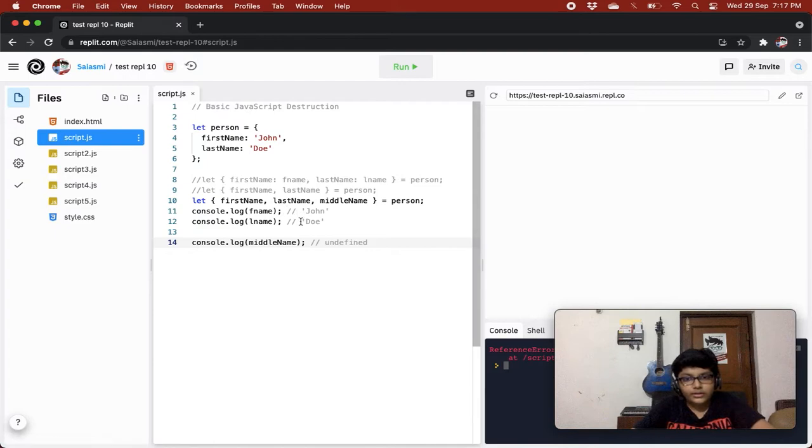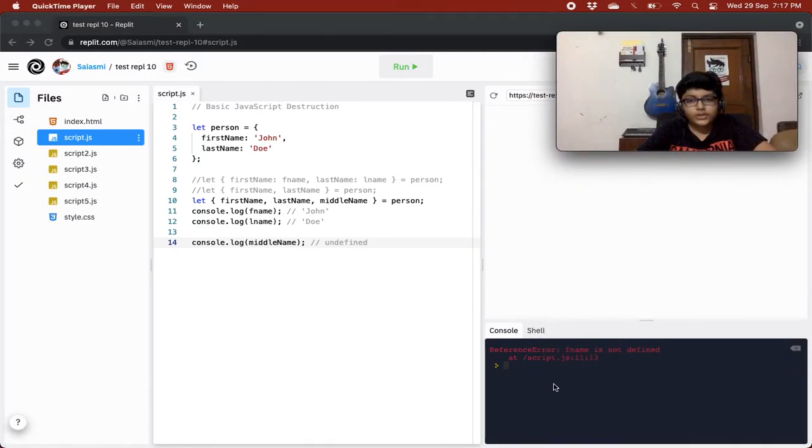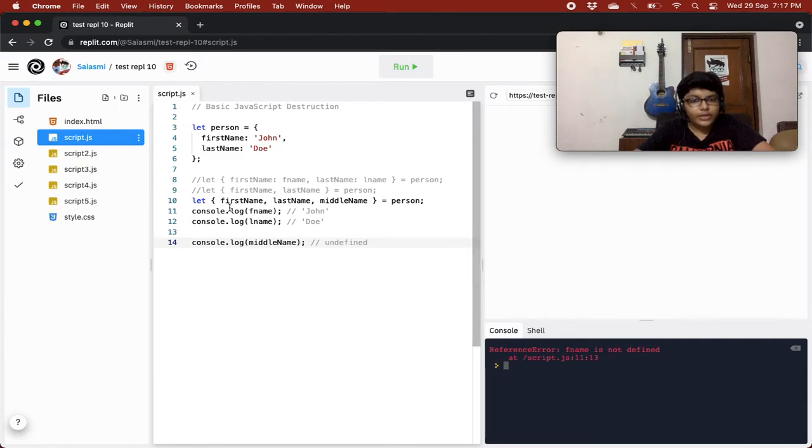Oh, sorry, I have an error. We have an error over here because fName is not defined. Now we are accessing with the same property name. That's why we need to give that property name, because the variable that is created has the same name as the property name.